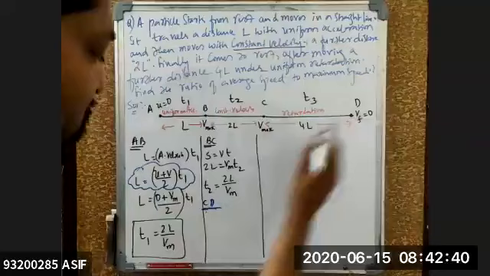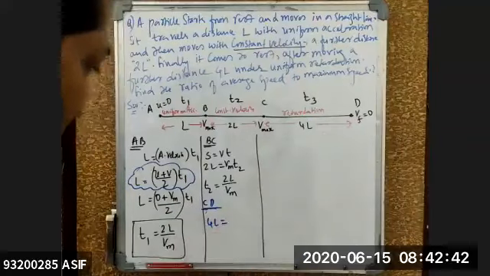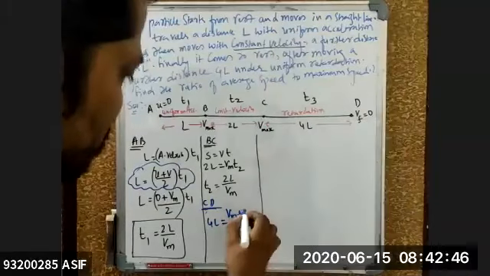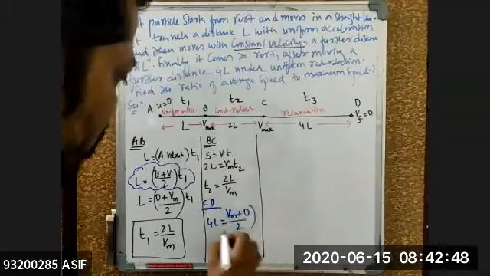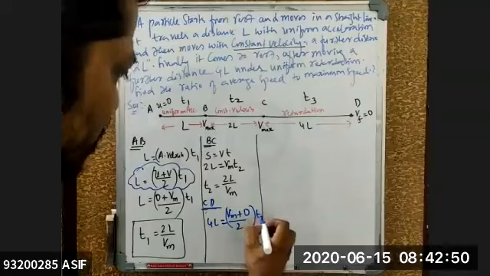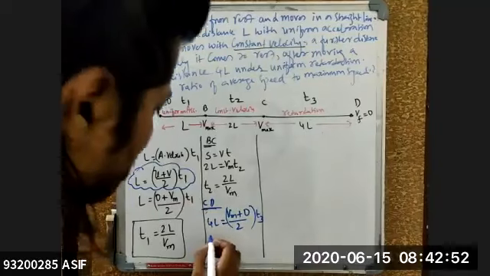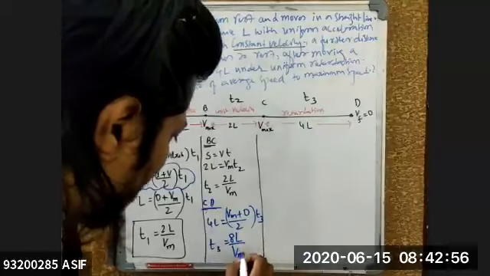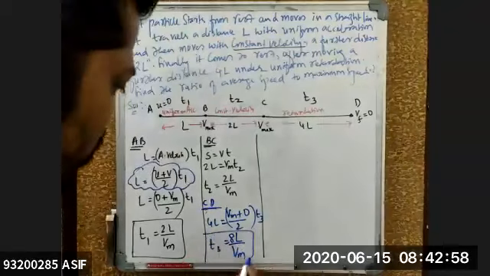L will be equal to how much here? 4L is equal to initial velocity, which is V max, plus final velocity, which is 0, divided by 2, into time taken. Time taken is T3. So 4 2s are 8. So T3 is equal to 8L by V max. So this is the value of your T3.